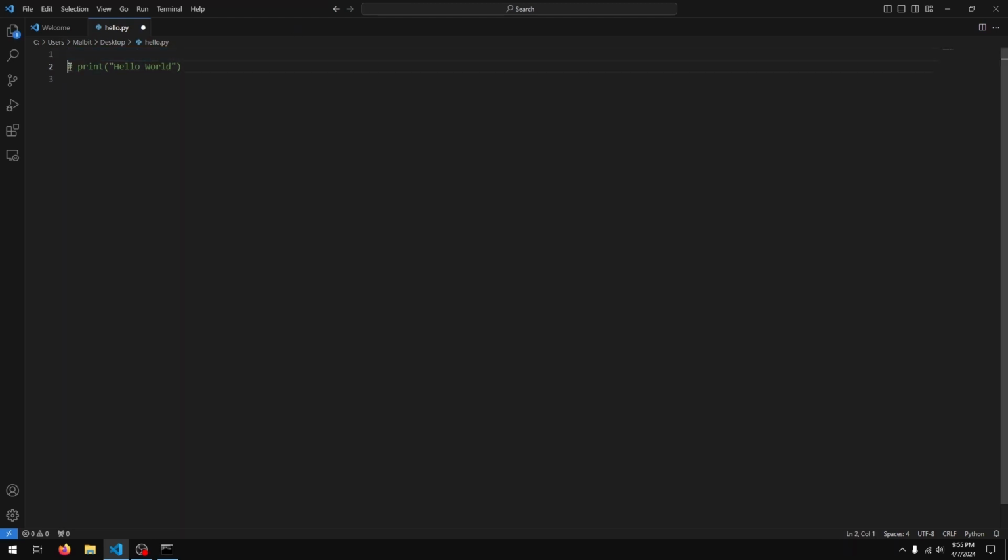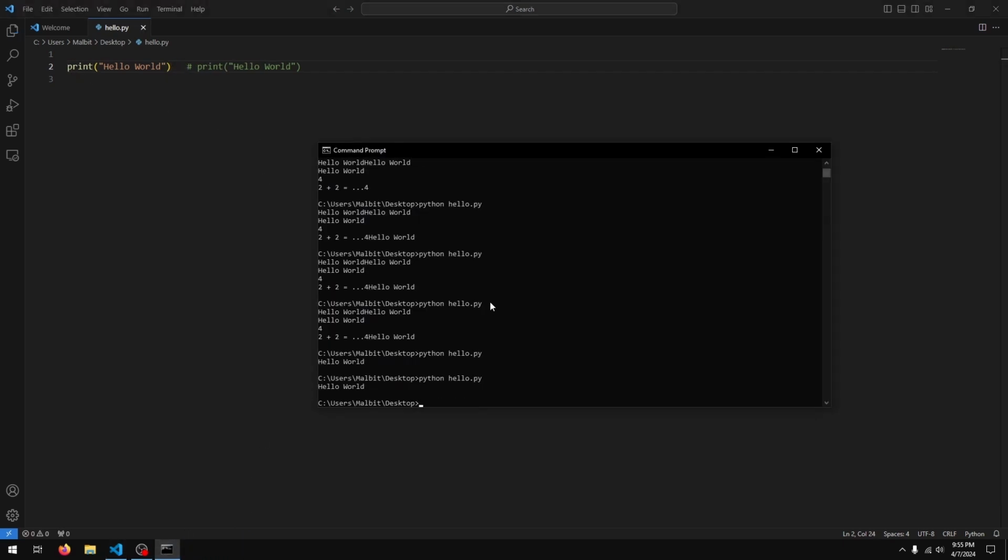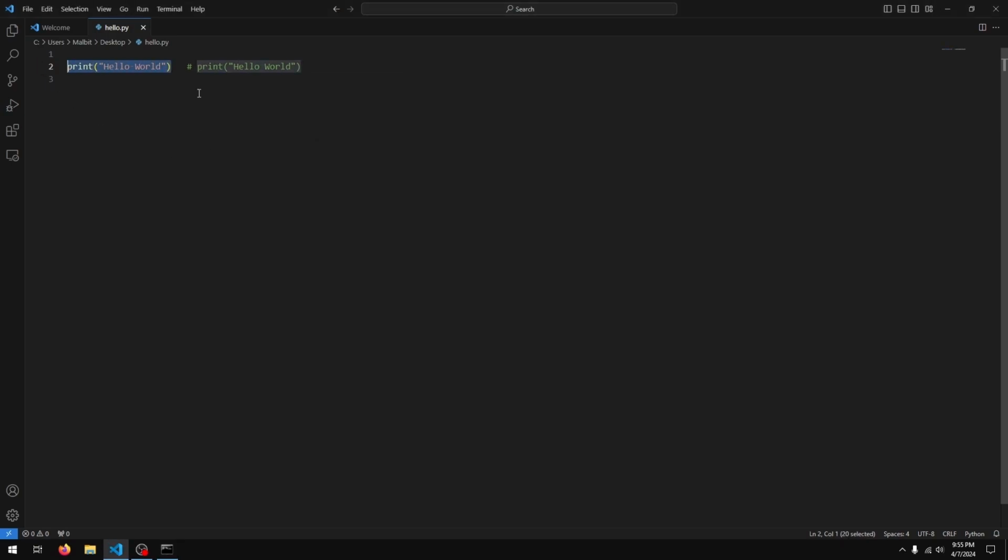If I did this, yeah, we just get one, because once again, this part's not commented out, so it's going to execute, but since this part is commented out, it's going to be ignored. Now this is called a single line comment. Basically, if I wanted to create another comment on this line, I have to type in the pound symbol again, or the hash symbol again.